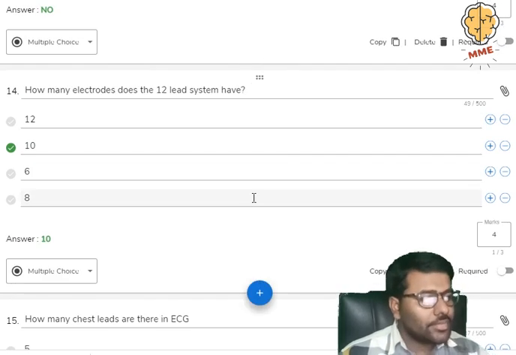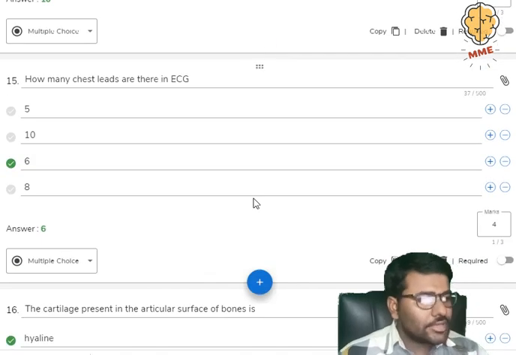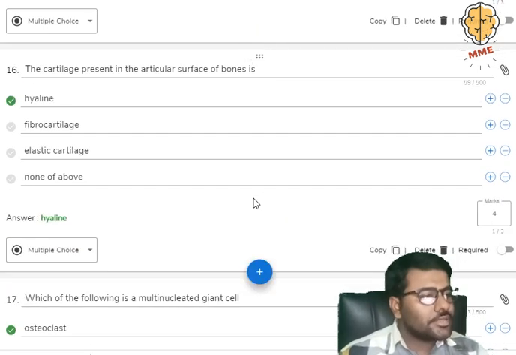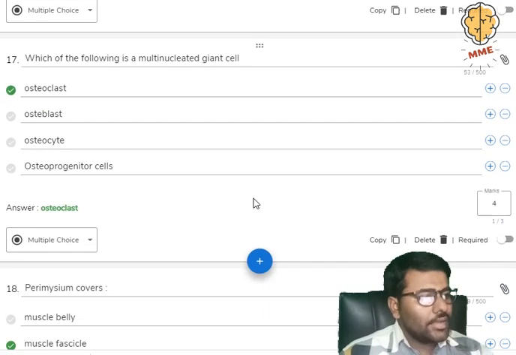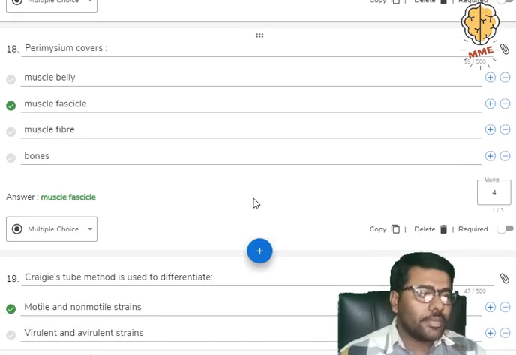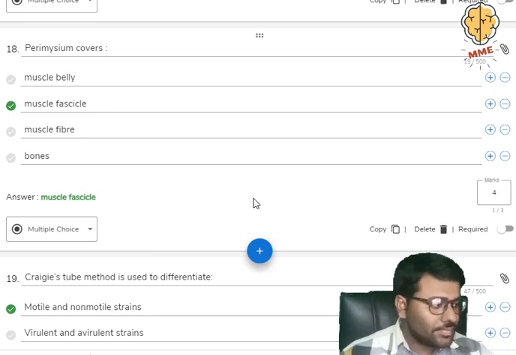How many electrodes does the 12-lead system contain? The answer is 10. Now, how many chest leads are there in an ECG? Six. You all know. Now the next question: the cartilage present in the articular surface of the bone is hyaline cartilage. Which of the following is a multinucleated giant cell? Osteoclast is the multinucleated giant cell. Next question: the perimysium covers the muscle fascicles, not the fibers.